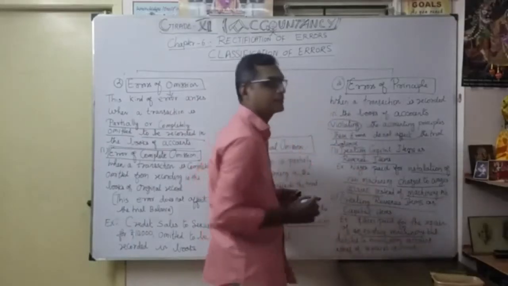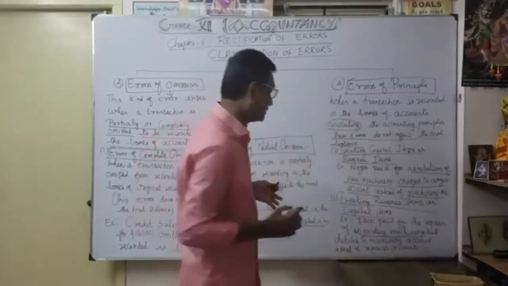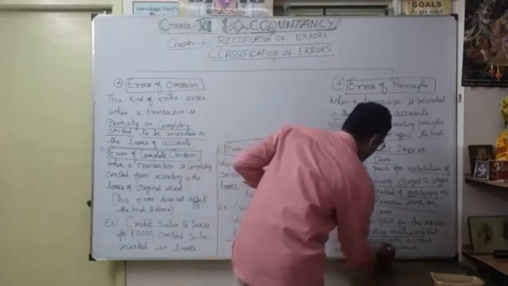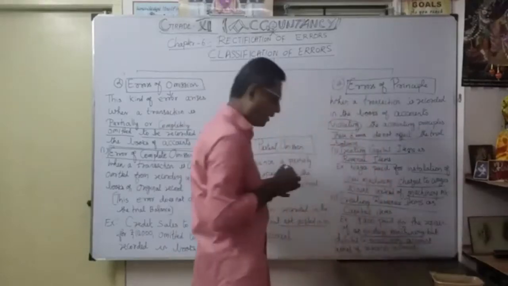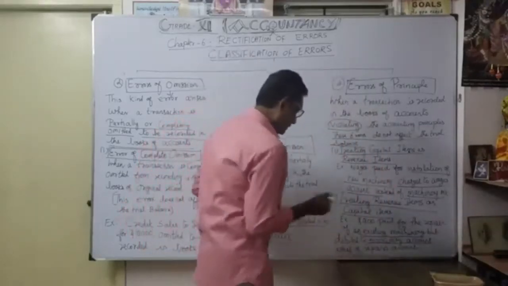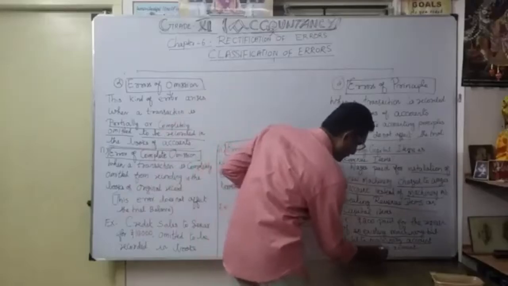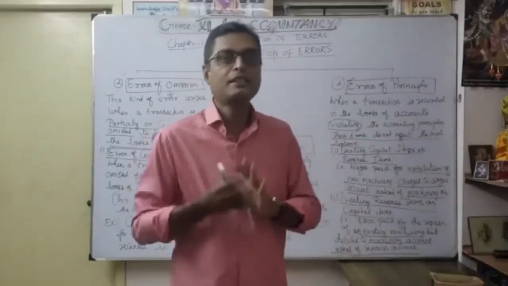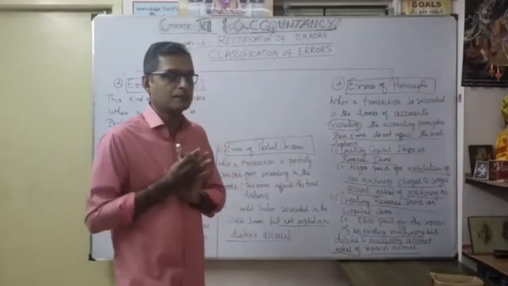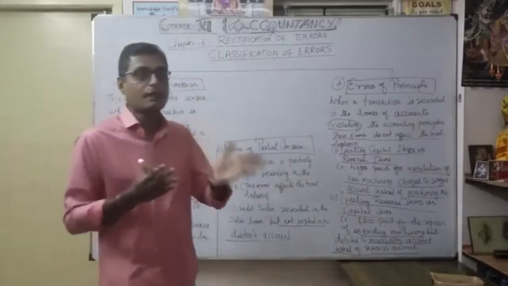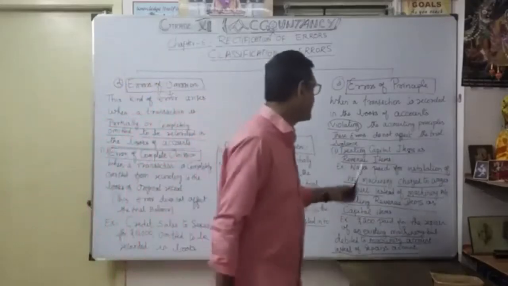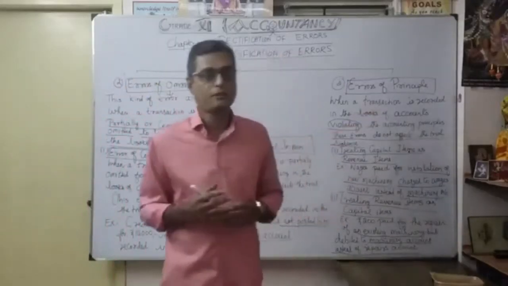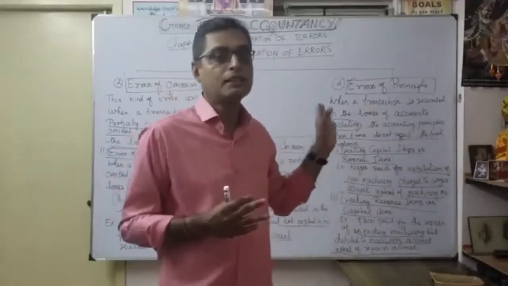But what happened? They considered it as machinery account. They wrongly debited it to machinery account instead of repairs account. That's why it's very, very important. We want to consider it as a revenue expenditure, but it was wrongly debited to capital expenditure. That is the error of principle. So how to rectify? Okay, these are the examples about errors of principle.